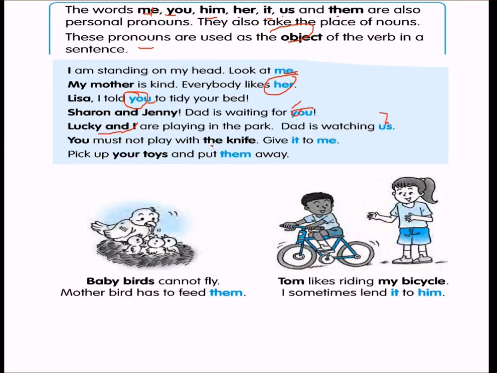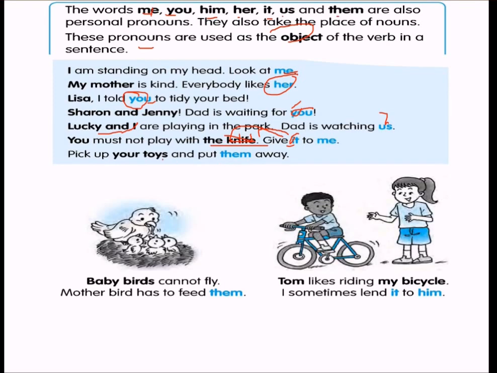You must not play with the knife. The knife is what? This is a noun. So the knife, give it to me, means give the knife to me. So it is just by replacing that you can make a sentence. Give this knife to me. So that is give it to me. It is a pronoun for this knife.